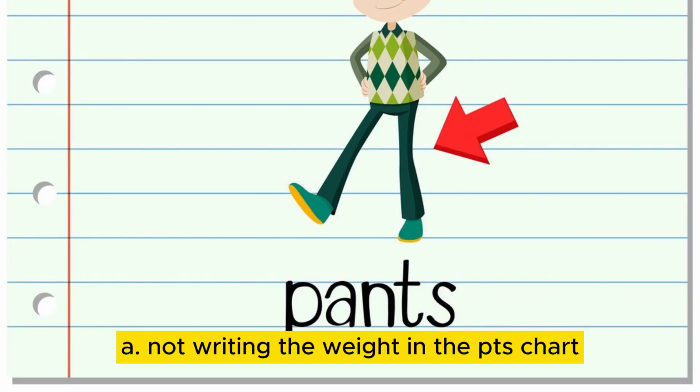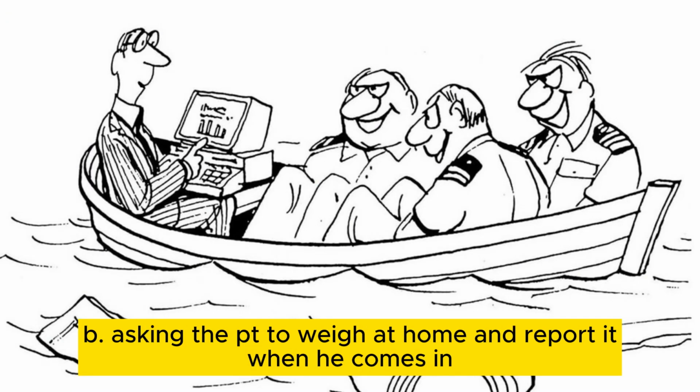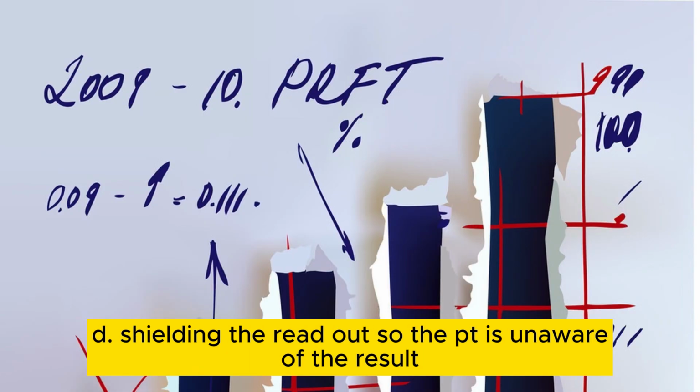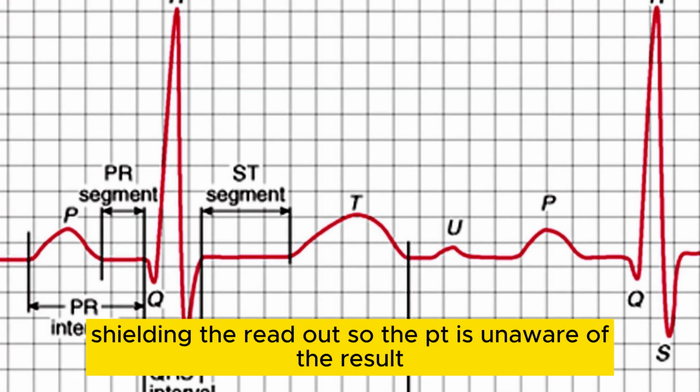A blind weight is done on a PT by: A. Not writing the weight in the PT's chart. B. Asking the PT to weigh at home and report it when he comes in. C. Weighing the PT in the wheelchair and subtracting the weight of the wheelchair. D. Shielding the readout so the PT is unaware of the result.